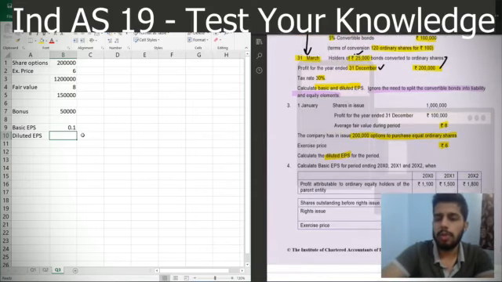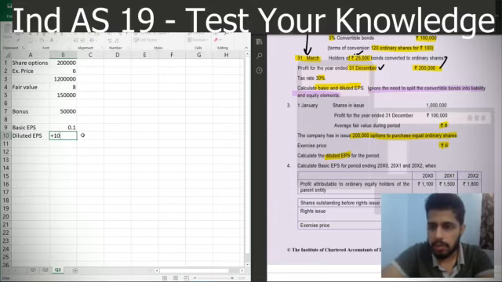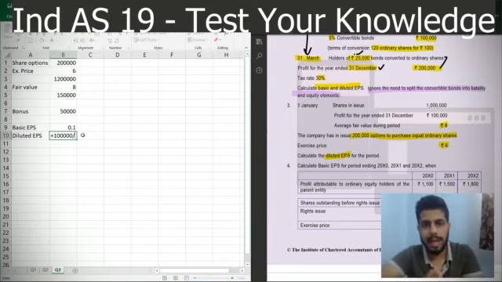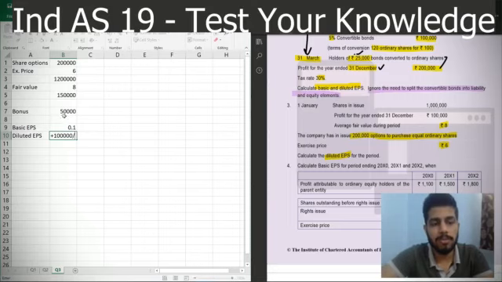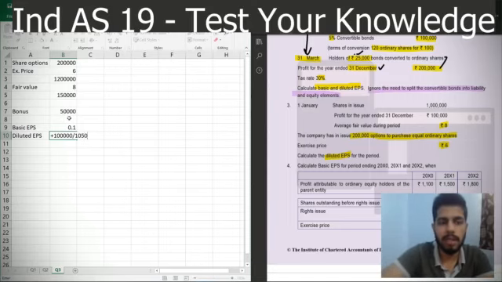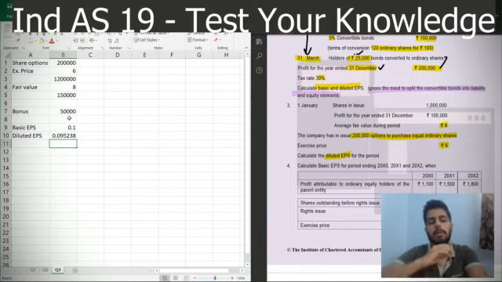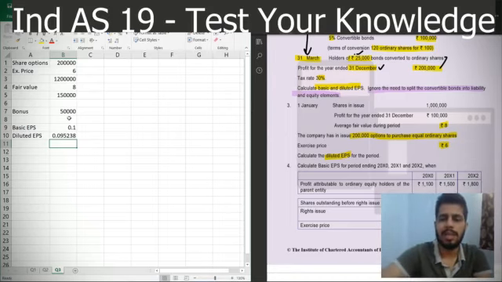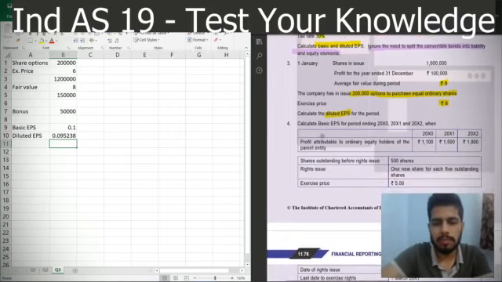So you will again take the profit, which was 1 lakh rupees, and divide it by the outstanding shares adjusted for the bonus element. So the outstanding shares we have is 10 lakh, which will be adjusted for the 50,000 bonus element. So we'll divide it by 10 lakh 50,000, which will give us 0.095238 diluted EPS. So this was an easy question, I guess.